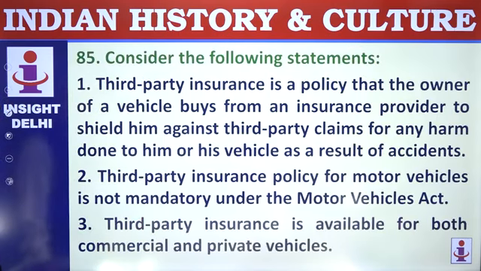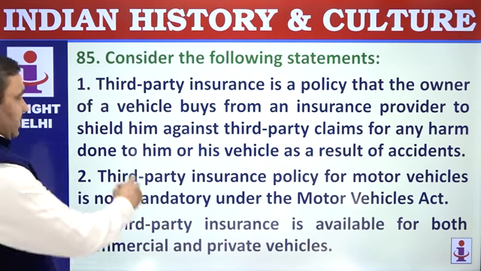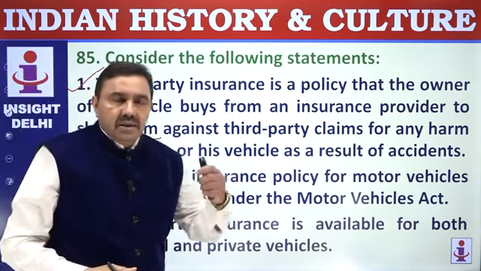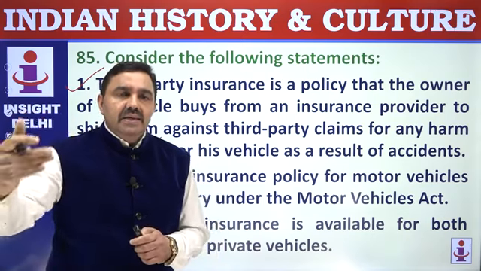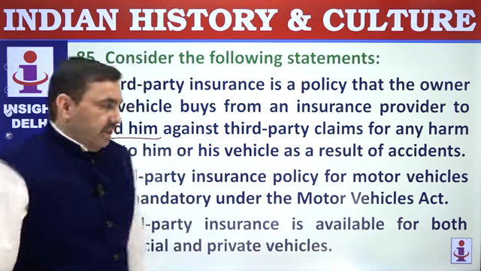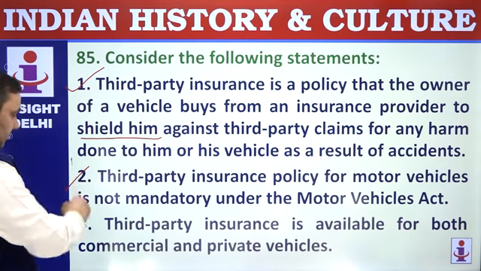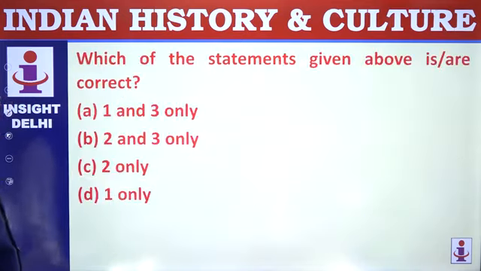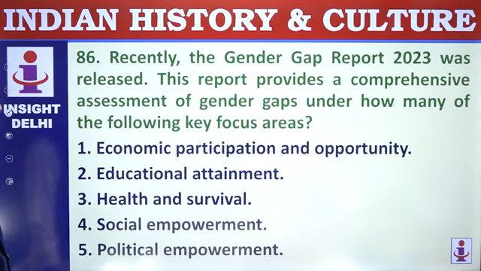85. Consider the following statement. Third-party insurance policy. Third-party insurance is a policy that the owner of the vehicle has to have to shield him from any claim. First party is the driver. Second party is the vehicle. Third party is the person who might get hurt by your vehicle. Third party insurance for motor vehicle is mandatory. At least third party is necessary. You can have first party. Third party insurance is available for both commercial and private vehicles. That's correct. 1 and 3. Third party is cheaper because you don't claim for the vehicle, you don't claim for the driver.